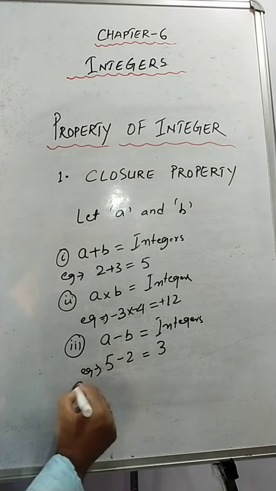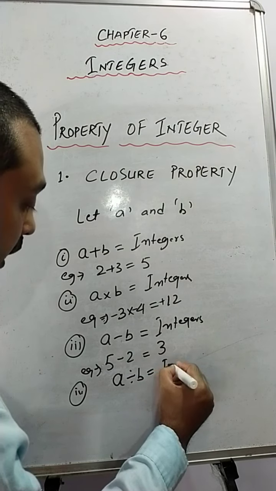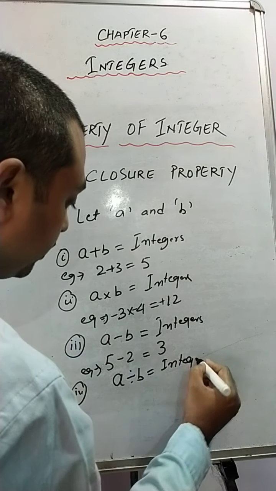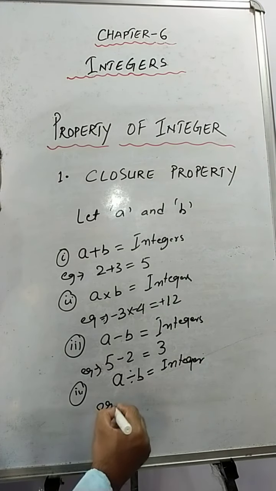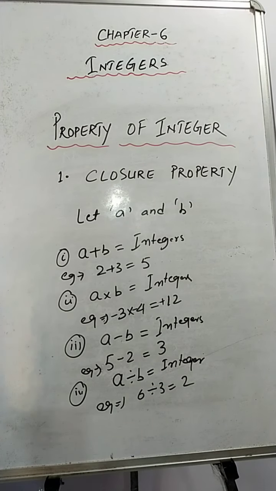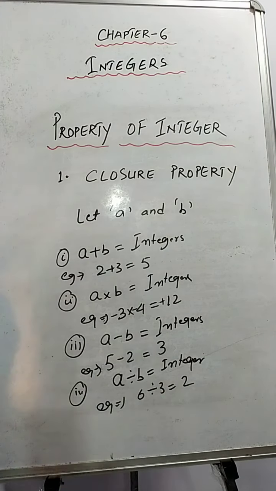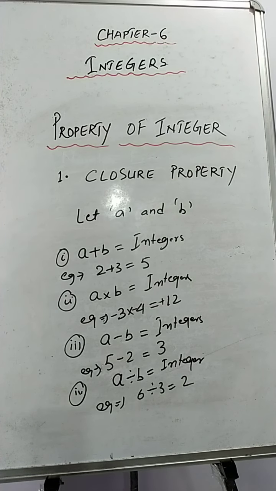And in case of division also, that is when we divide a divided by b, then we'll also get an integer, isn't it? How? Example, 6 divided by 3, we'll get 2. Isn't it? When you're dividing two integers, you will get integers only. Okay?